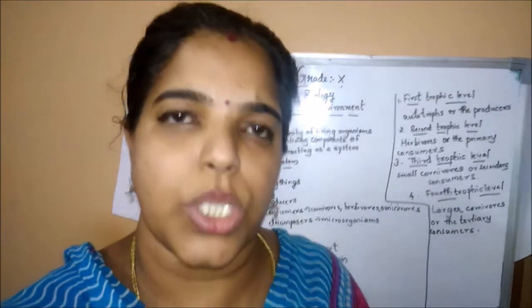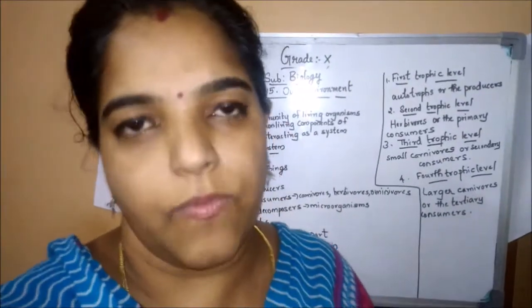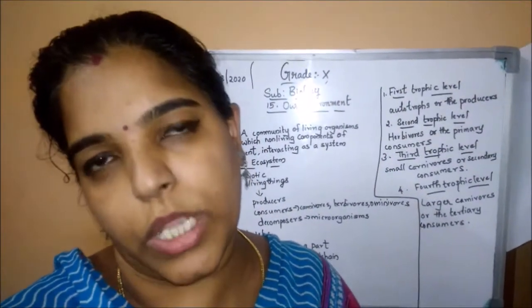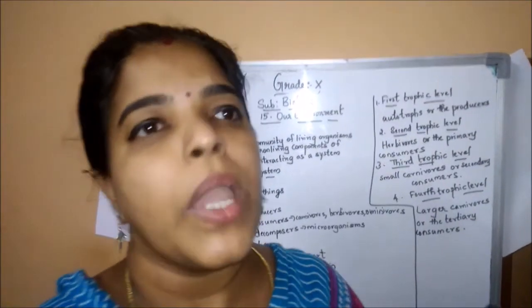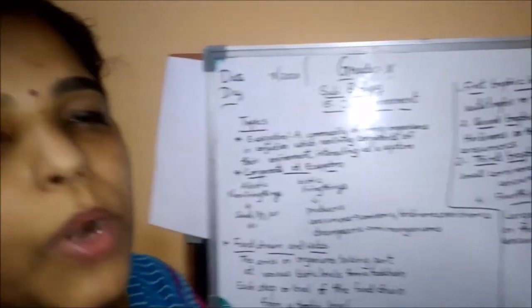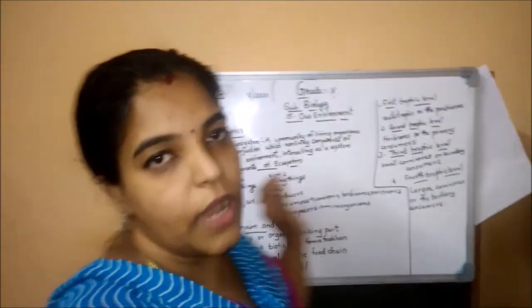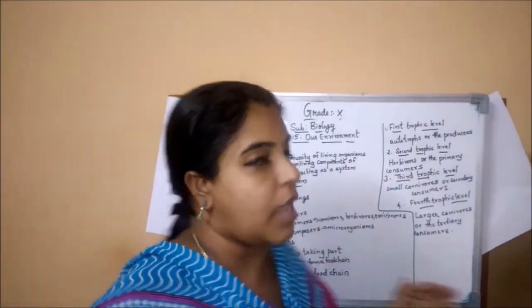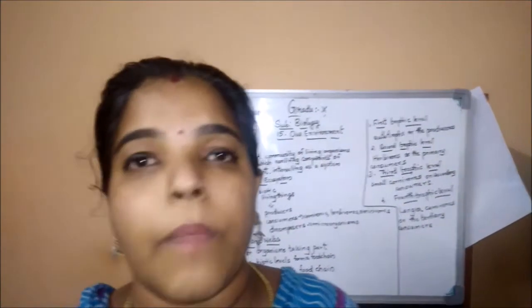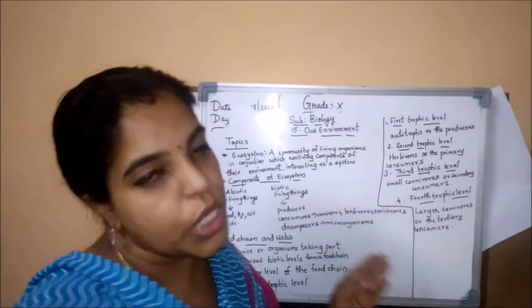So what do you mean by ecosystem? In the ecosystem, what are the two components that interact? The biotic and abiotic components, nothing but living things and non-living things. Abiotic components come under non-living things like sand, soil, water, air. And the living components fall into three categories: producers, consumers, and decomposers.